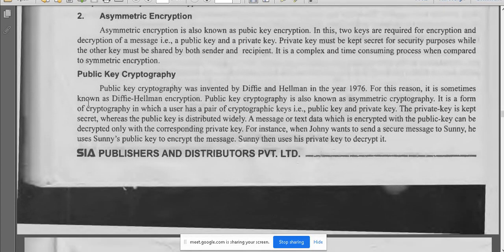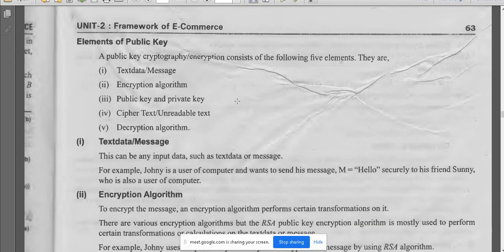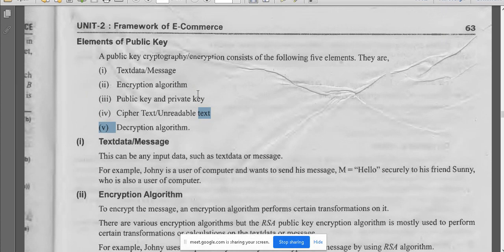Public key cryptography was invented by Diffie and Hellman in the year 1976. For this reason, it is sometimes known as Diffie-Hellman encryption. What are the elements included in this? Text data, encryption algorithm, public key and private key, ciphertext, and decryption algorithm. These are the five elements of public key encryption.